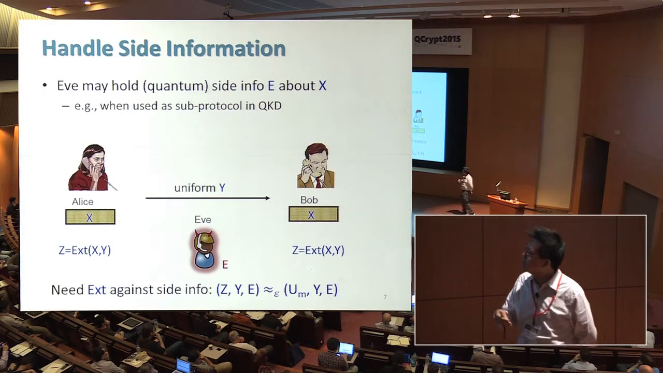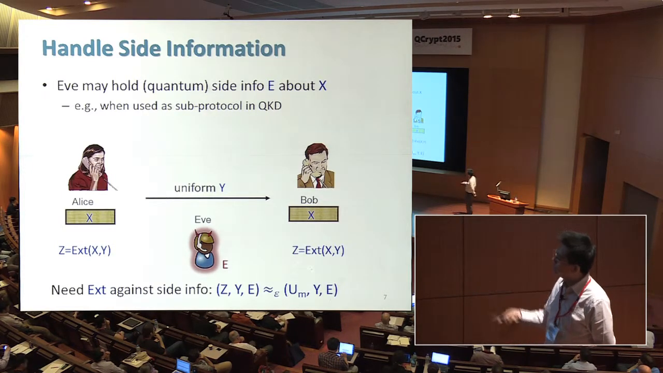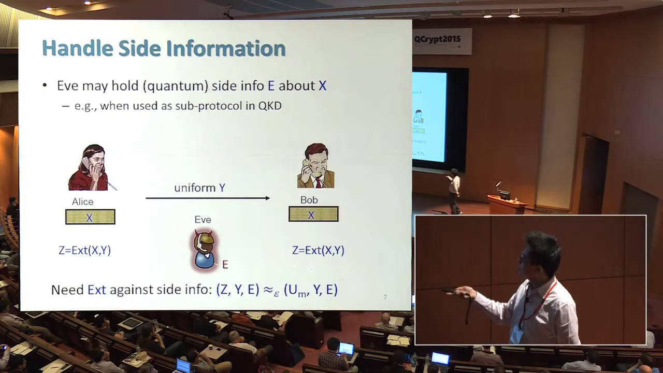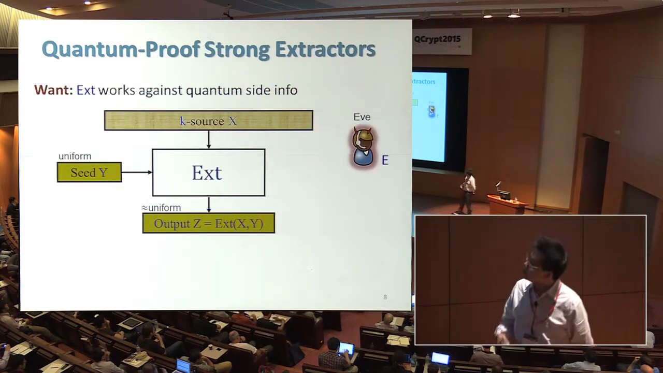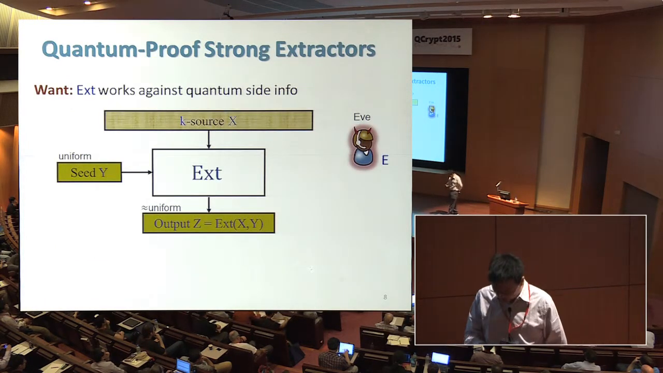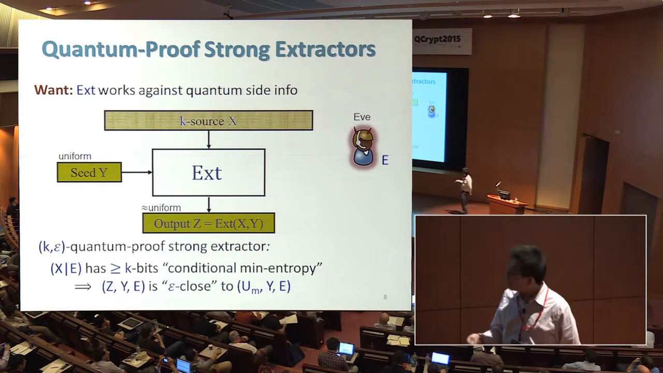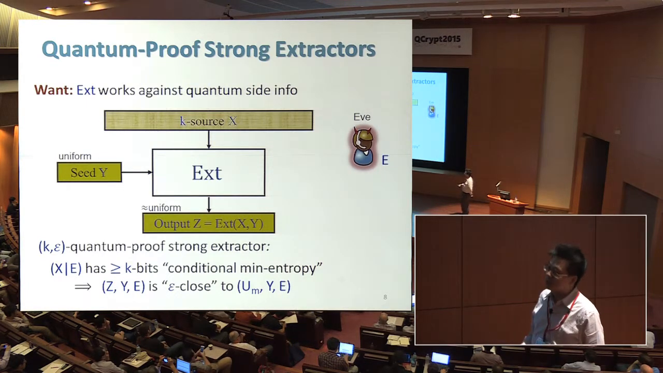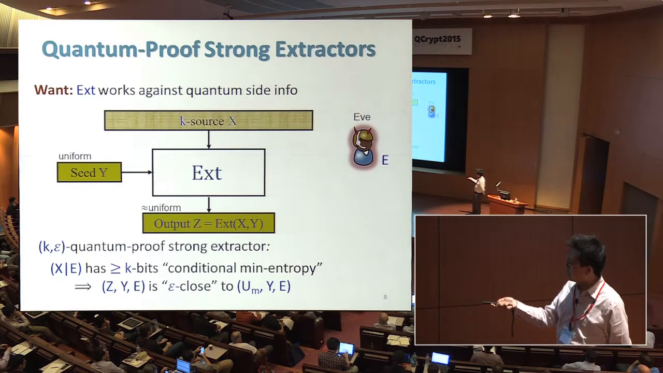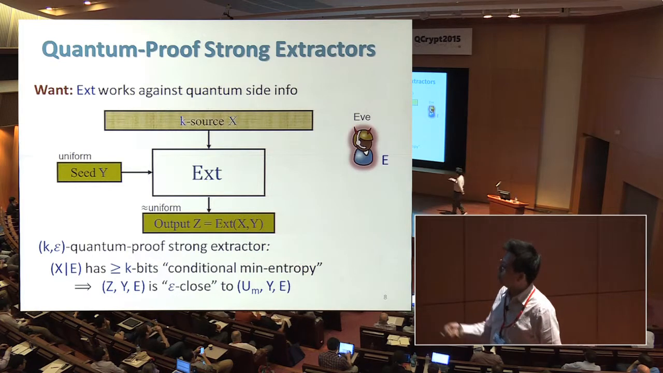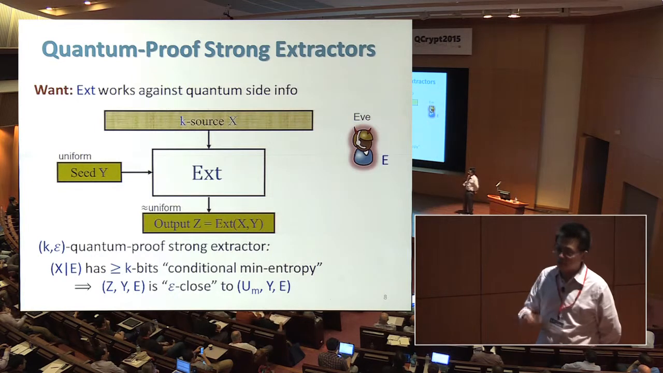And in this case, we would require an even stronger requirement. Namely, the extractor should work against quantum side information, or the output Z should be uniform even given the seed Y and the side information E that the adversary receives. So this leads to the notion of quantum proof strong randomness extractor. It precisely says that it is a (k, epsilon) quantum proof extractor if, suppose that X conditioned on E has k bits of conditional min-entropy, then the output of the extractor should be epsilon close to uniform even given Y and the side information E.